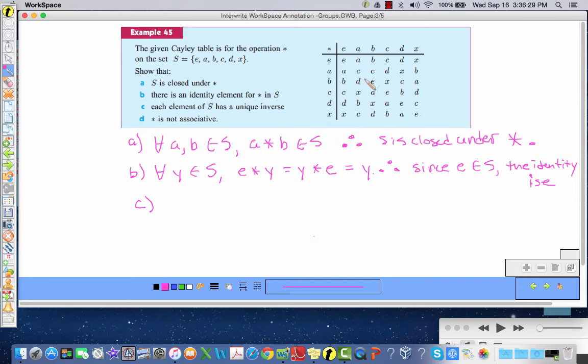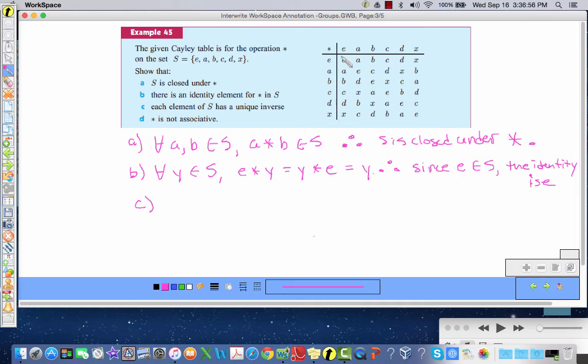You just have to state what it means to have a unique inverse. So remember, we just have to find all the E's, right? And it's very nice that it's in a diagonal here. So E star E is equal to E. A star A is equal to E. B star B is equal to E. So everybody has their own unique inverse.